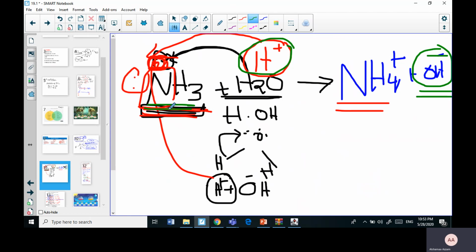So Bronsted-Lowry came and said that an acid is a substance that is a proton donor. From where? From a water molecule, or from any other molecule that has a proton and is willing to give it. Maybe another acid as well. Okay, when we make a salt.